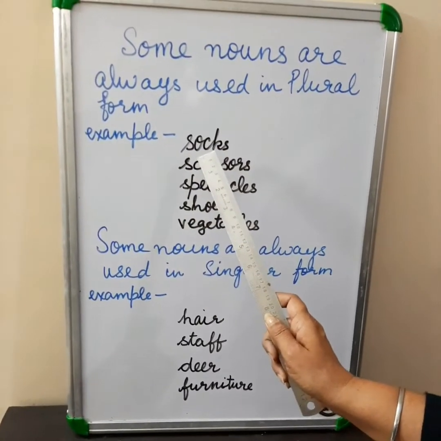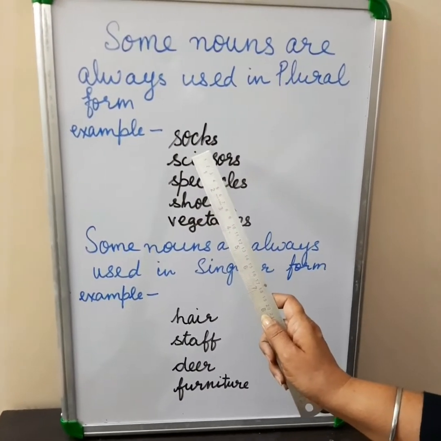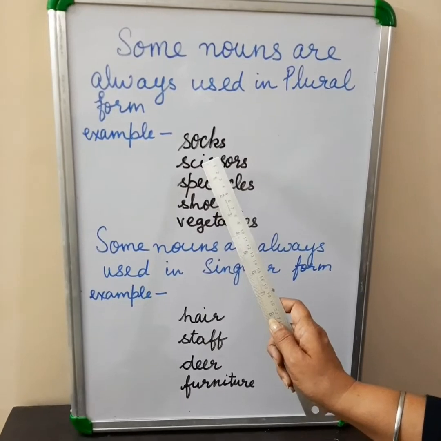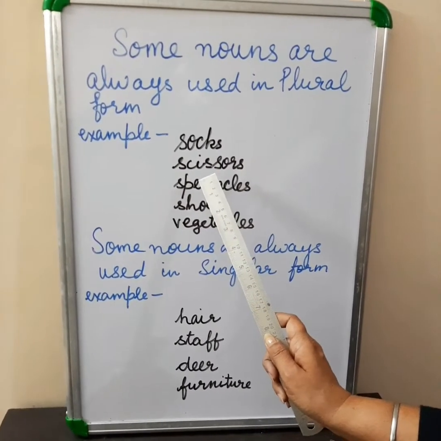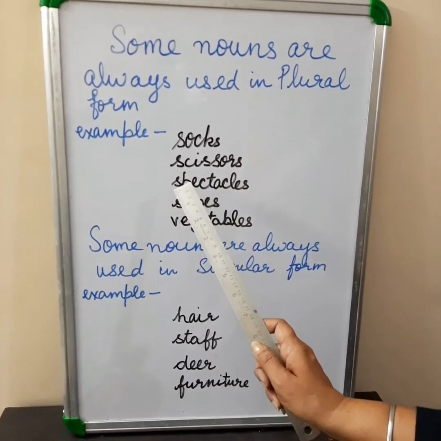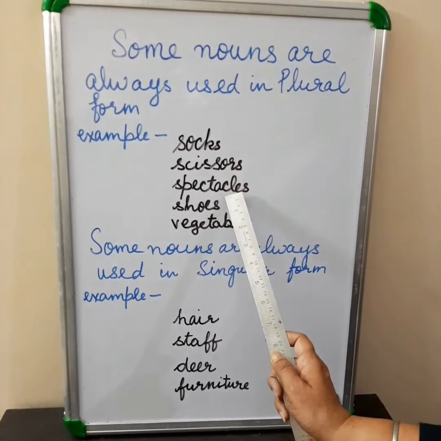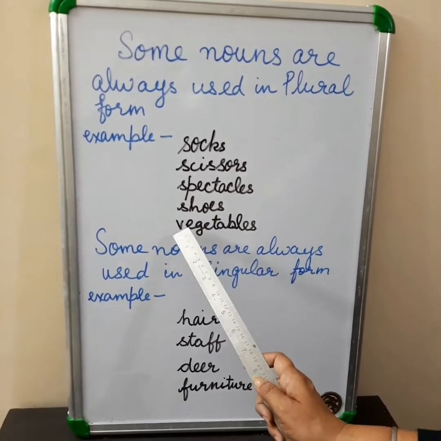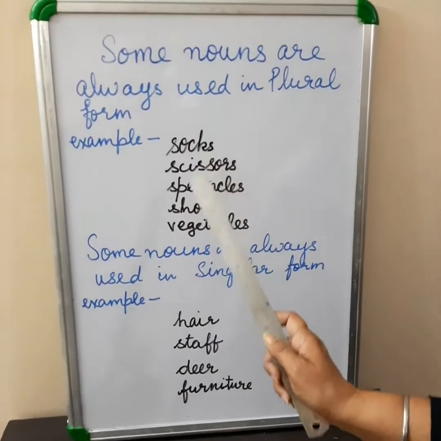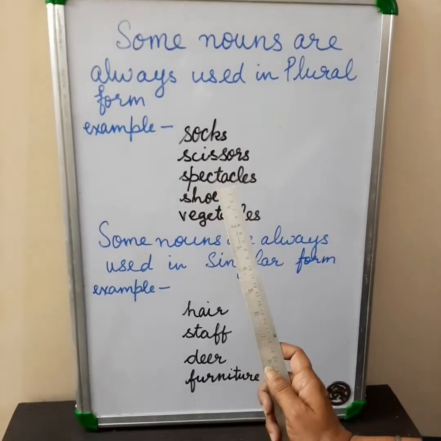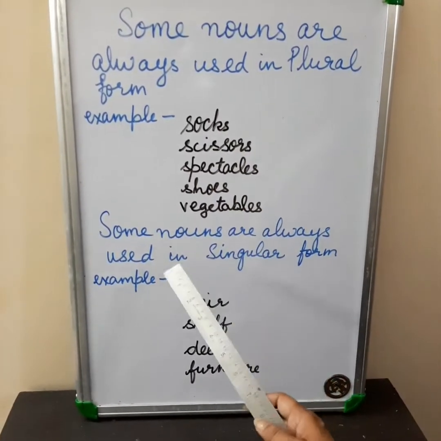For example, we always say socks. We never say sock. Scissors. Give me a pair of scissors. Spectacles. Shoes. Vegetables. These words always come in plural form.